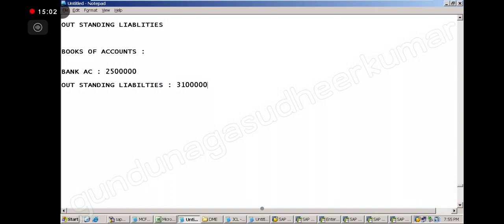Now what do you think is my position there? Positive or negative balance? Negative. It is actually not plus 25, it is minus 6 lakhs. So just imagine if in my books of accounts I am not showing this, and saying that whenever the liability comes I will pay, I will take care of it.